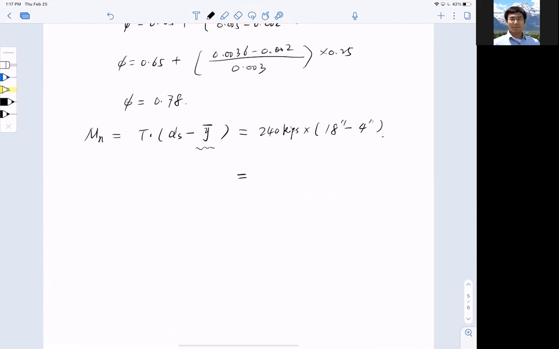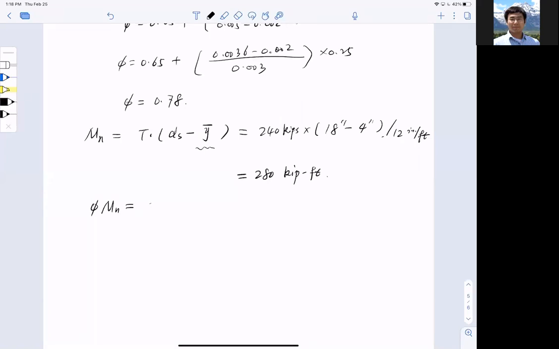So this gives me what? Let me make sure my calculation's right. Let me pull my calculator out. I have essentially 14 inches of lever arm to convert, so I want to divide by 12 inches per foot. 14 divided by 12, I got 1.16, multiplied by 240. So I have 280 kip feet. Now finally, phi Mn equals 280 multiplied by 0.78.